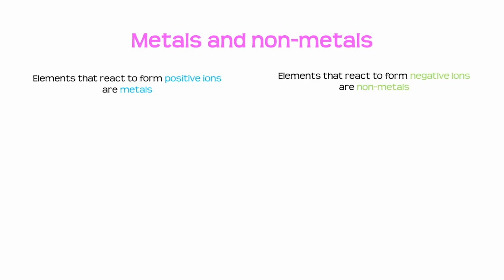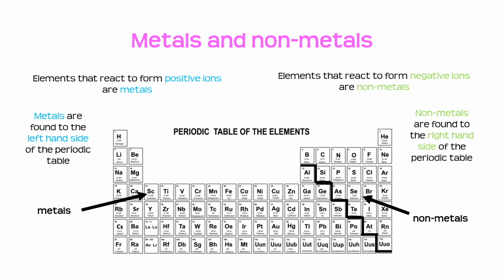Now, we need to know that elements that react to form positive ions are metals, and elements that react to form negative ions are non-metals. Now, on our periodic table, we need to know where we find our metals and where we find our non-metals. So let's have a look at it. If we look at this little staircase that we have here, where the staircase starts just above aluminium and goes all the way down, we can see that the metals are on the left-hand side of the periodic table and the non-metals are on the right-hand side of the periodic table.